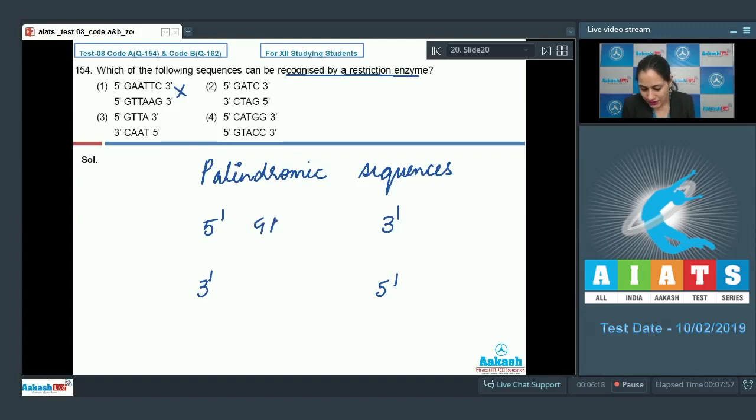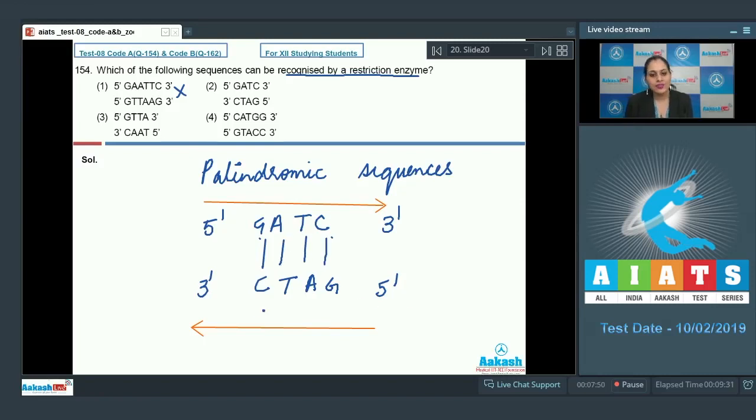The sequence can be GATC. If the orientation of reading is from 5' to 3', then GATC, and if on the antiparallel strand also the reading frame is from 5' to 3', the sequence is GATC. Base pairs are complementary to each other and the reading frame is kept the same, 5' to 3', and the sequence is the same on both strands, GATC, GATC. So the correct answer to this question is option number 2. From 5' to 3' on opposite strands, the sequence is the same, GATC, GATC.